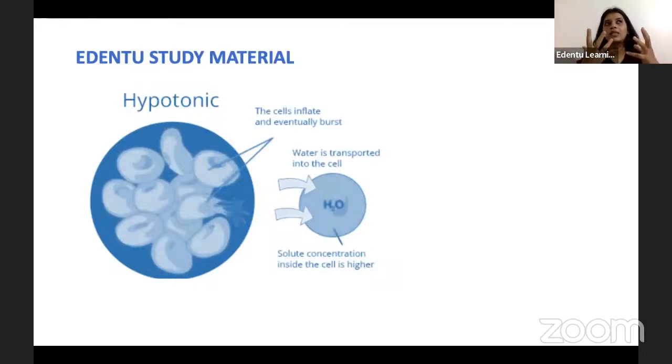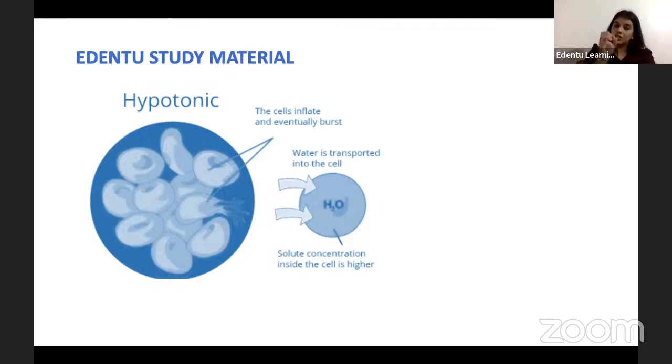When you say that water is hypotonic, and there are periodontal ligament cells in it, what happens is the water gets transported into the cells because the solute concentration inside the cell is more than outside. So there will be a diffusion of the water into the cell, and the cell will tend to expand and lyse.